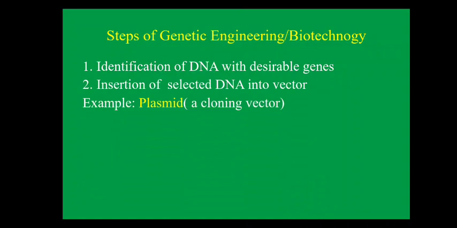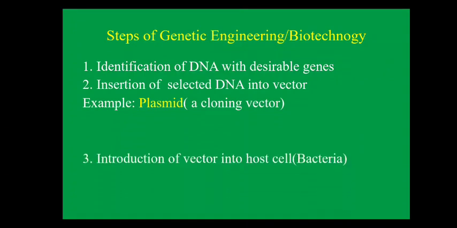The first question that should arise in your mind is, what do you mean by vector? A vector is nothing but the vehicle which will transport the gene from one organism to another organism. Generally the most used vector is the plasmid. It is one of the cloning vectors. So what is the plasmid? It is nothing but the circular DNA which you can find mostly in bacteria. This circular DNA, known as the plasmid, is used as a vector, as a vehicle, to transport the gene from one organism to another organism.